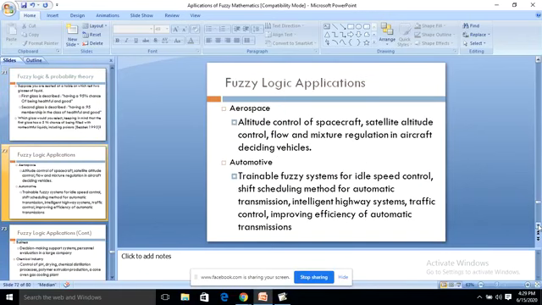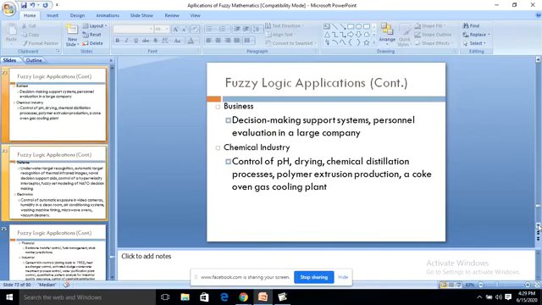Fuzzy logic applications. Fuzzy logic has its application in aerospace, automotive systems, traffic control, and intelligent highway systems, improving the efficiency of automatic transmissions. So many applications are there. Fuzzy logic applications even in business: decision making support systems, personnel evaluation in a large company.